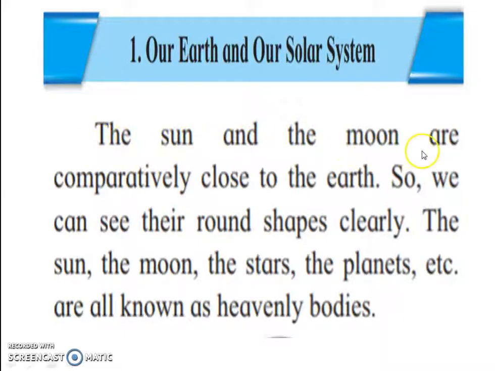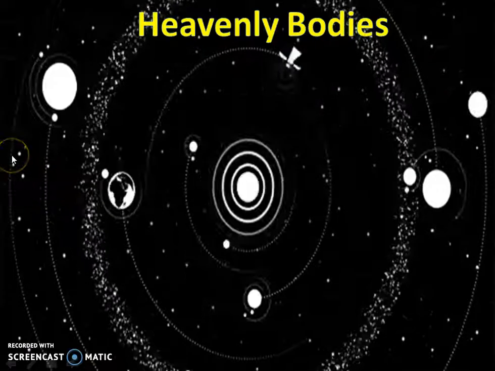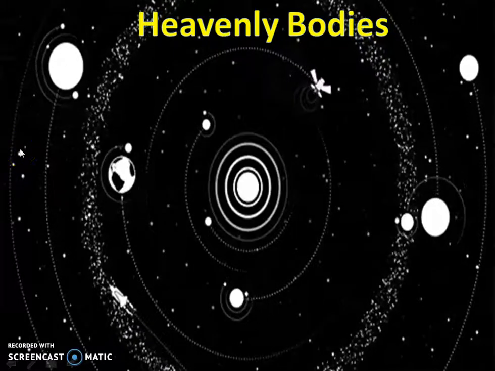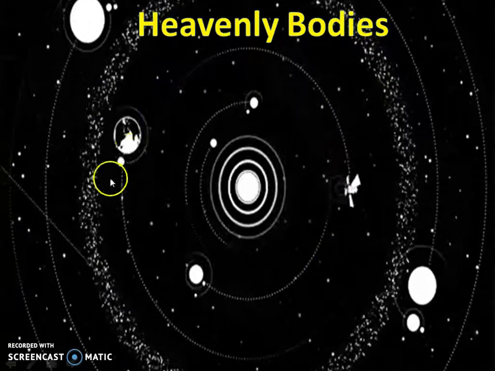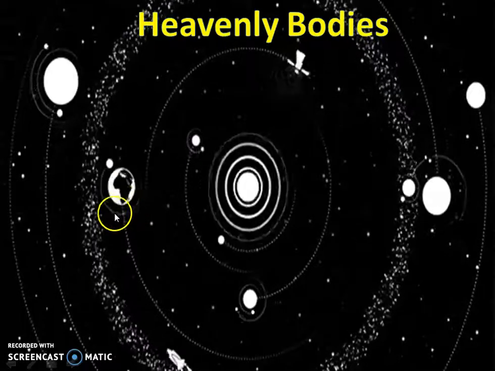The sun and the moon are comparatively close to the earth, so we can see their round shape clearly. The sun, the moon, the stars, the planets, etc., are all known as heavenly bodies. In this point, we learn about heavenly bodies. Planets, stars, moon, sun, they all are known as heavenly bodies.